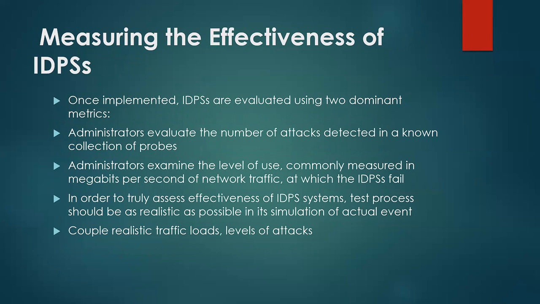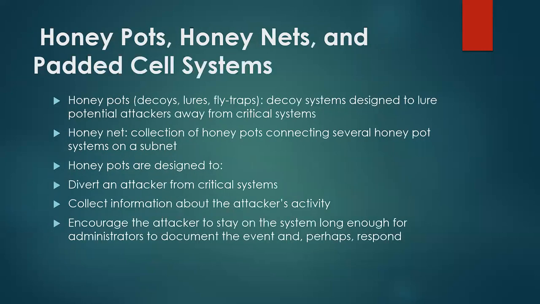They also examine the level of use, commonly measured in megabits per second, of network traffic at which the IDPS failed. To truly assess the effectiveness of an IDPS, this process should be as realistic as possible, simulating actual events, coupled with traffic loads, levels of attacks, honeypots, honeynets, and padded cell systems.